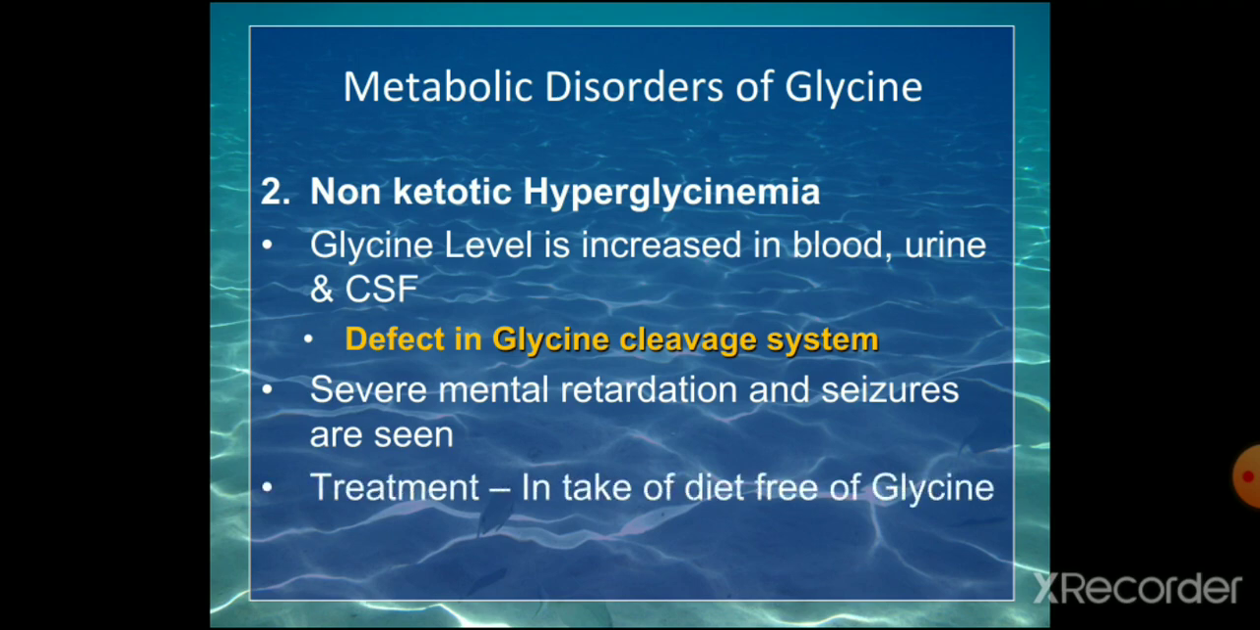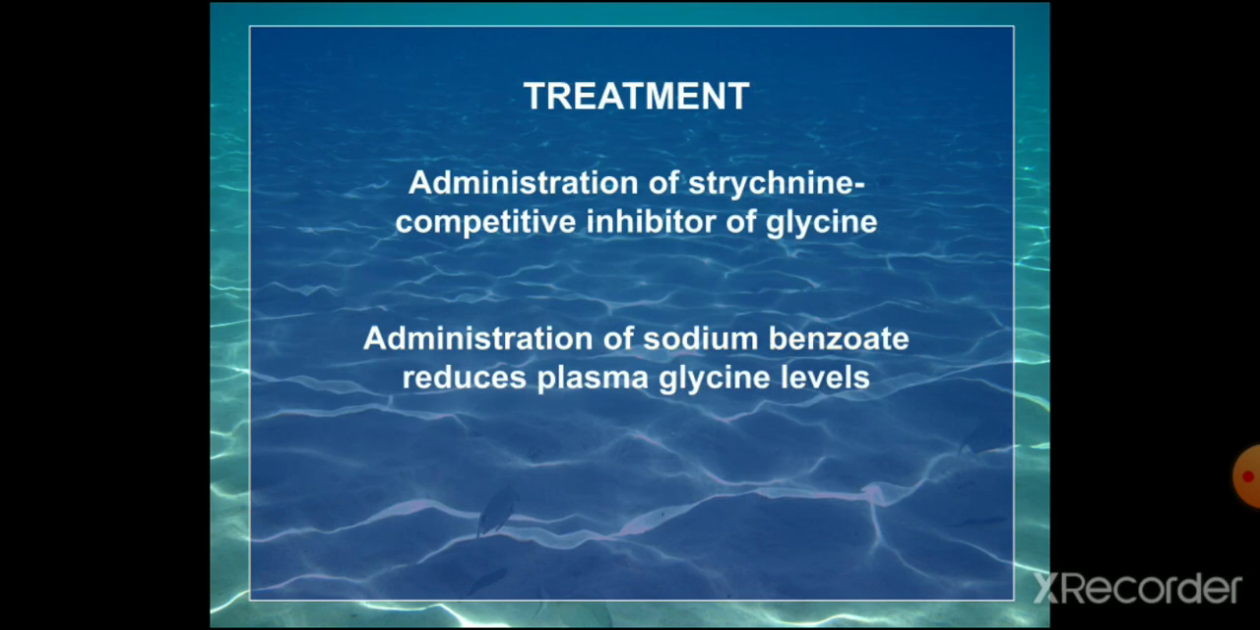Treatment is intake of a diet free of glycine. So you have to restrict the glycine containing diet. Another method of treatment is administration of strychnine, a competitive inhibitor of glycine, and administration of sodium benzoate reduces the plasma level of glycine. But the disease is very rare.